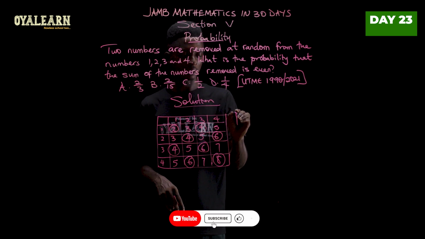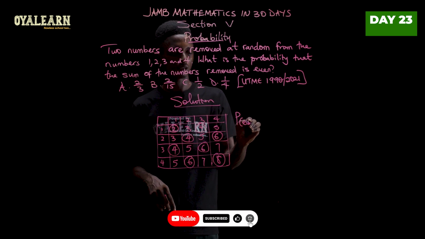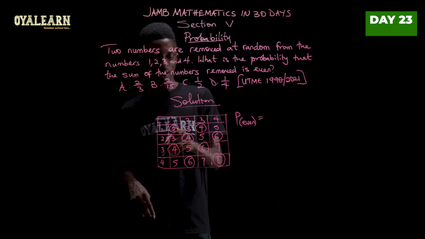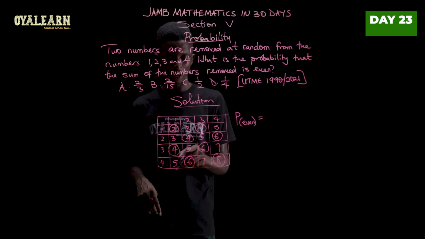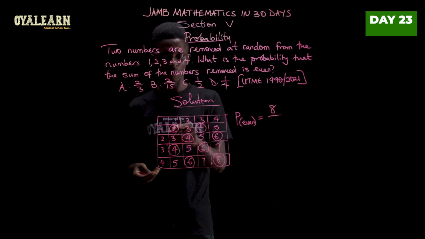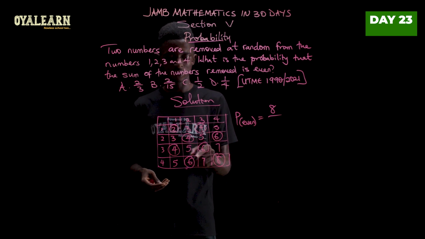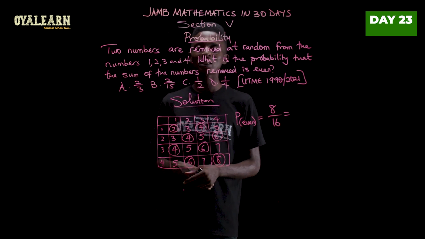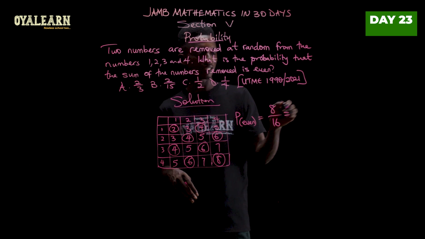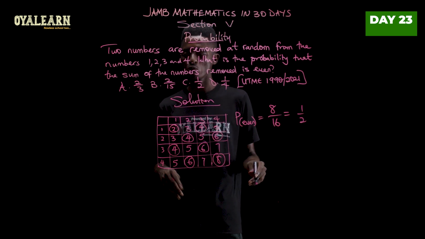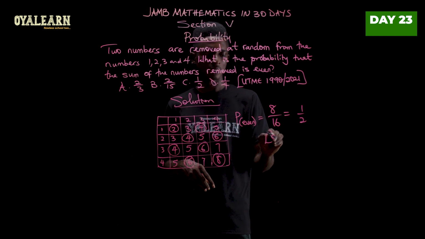So probability of even combination would then be, now expected outcome, that is 1, 2, 3, 4, 5, 6, 7, 8. 8 out of the total outcome of 1, 2, 3, up to 16. 8 out of 16. Now breaking this down to the lowest term would be 8 in 8, 1. 8 in 16, 2. So our answer is 1 over 2, which is option C.